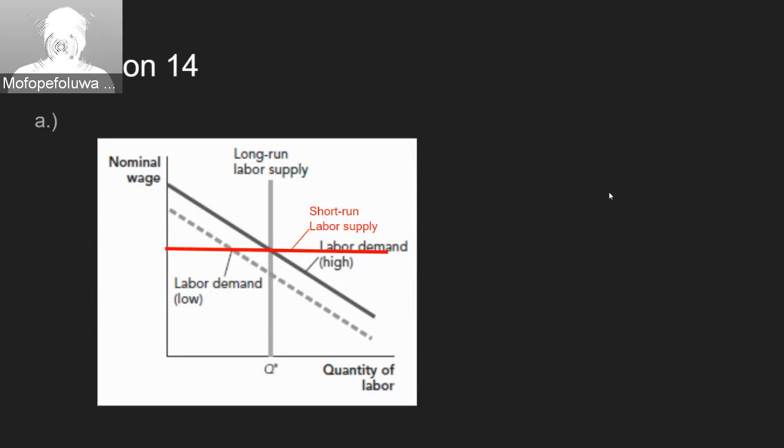And then for question 14, we're asked to draw a graph showing the short-run labor supply curve if the workers are unwilling to work at a price other than what was agreed upon. That is what is shown in the graph in the slide.